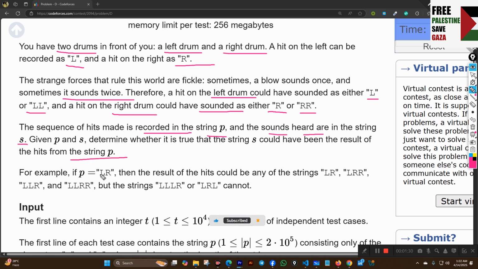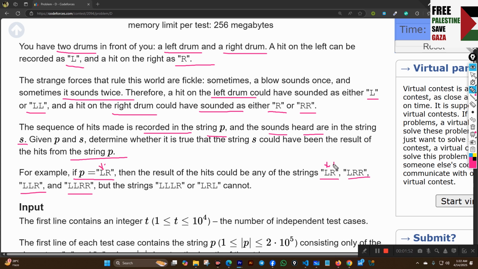In the example, if P equals LR, then the result of the hits could be any of the strings LR, LLR, LRR, and LLRR. That means if we see one L, then we can get one L here.